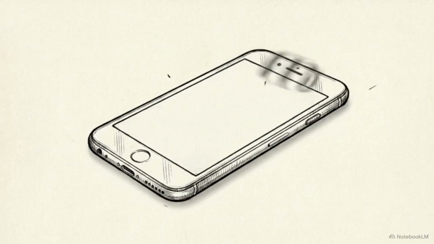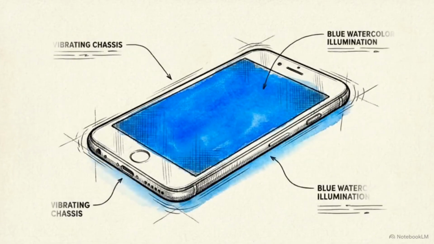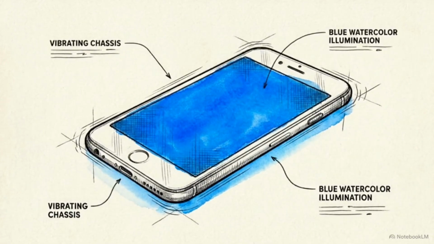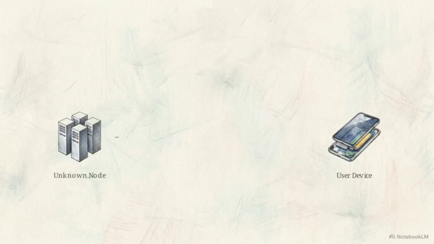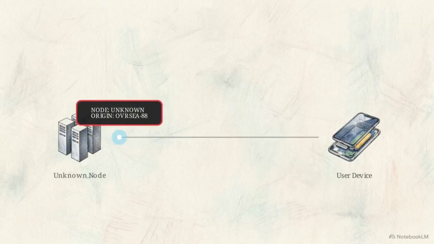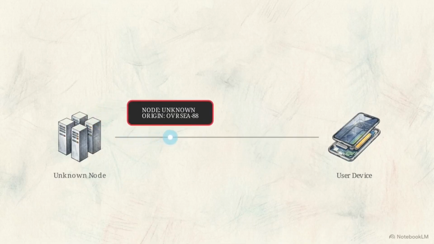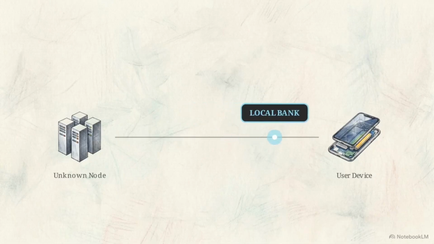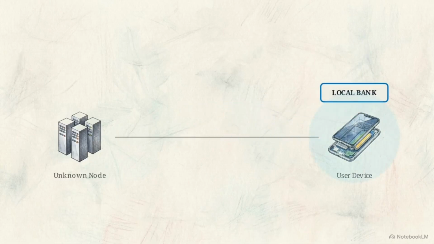A phone ringing in the dark demands your immediate attention, relying entirely on a psychological sense of urgency. This diagram outlines a standard telecom routing path. When a call comes in, network architecture forces your device to blindly trust the origin metadata. Attackers easily hijack this unverified string, masking their actual overseas node to appear as a trusted local bank.